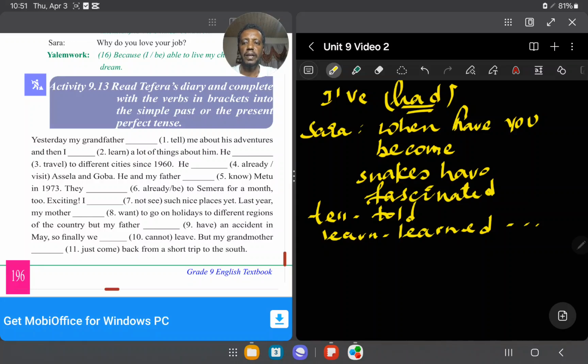The next one: he traveled to different cities since 1960. Since 1960 indicates the second part, that is since and there is a year. So, since